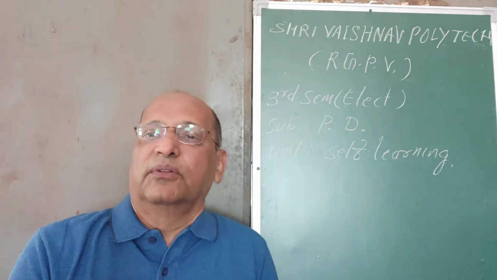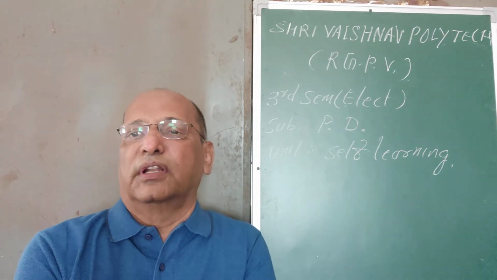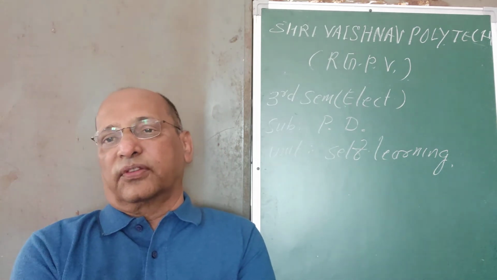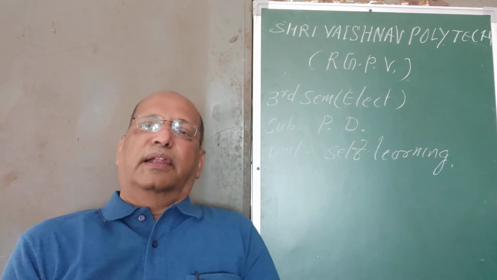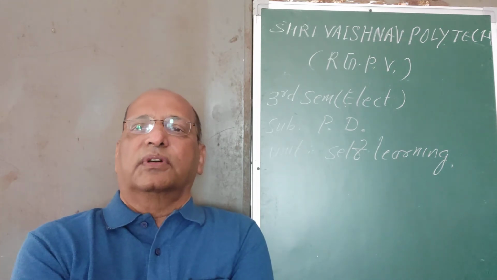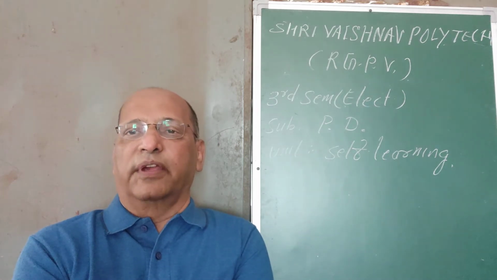Now suppose you are given a task to perform, then you have to learn the things by yourself. That task is to be managed by yourself, and when you manage this task by yourself, then you have to proceed in a proper way.